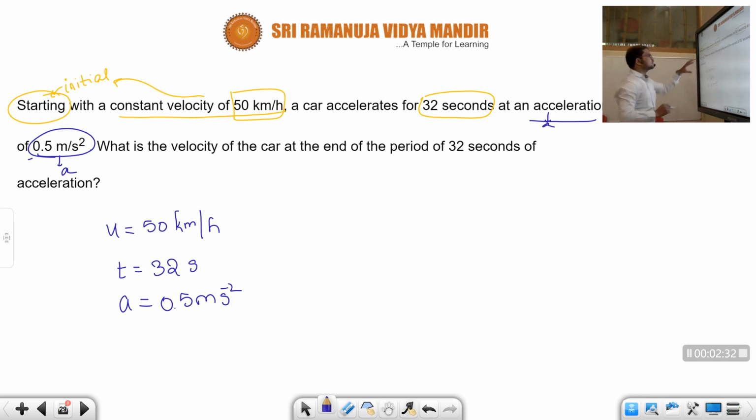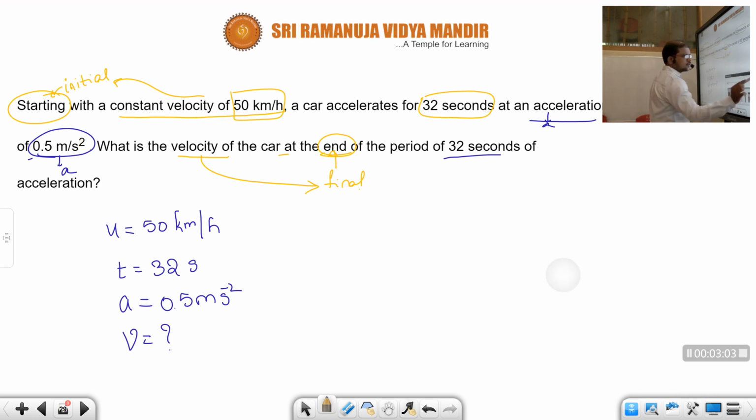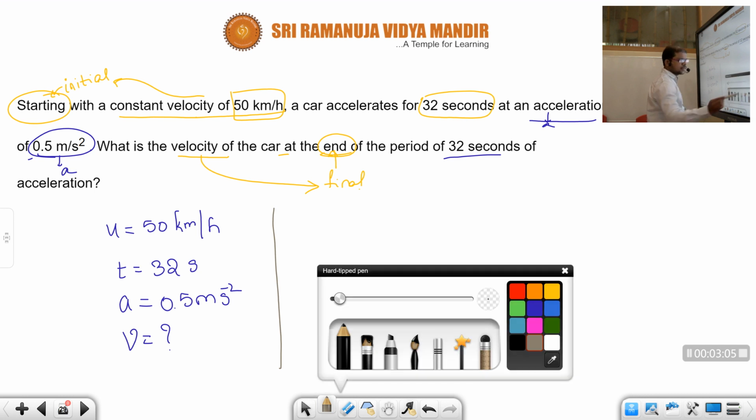What is the velocity of the car at the end period of 32 seconds? Children, see here. End in the sense, what? Final. At the final, what should we calculate? Final velocity. Final velocity we represent with v, children. So at the end of 32 seconds, which formula are we going to use now?